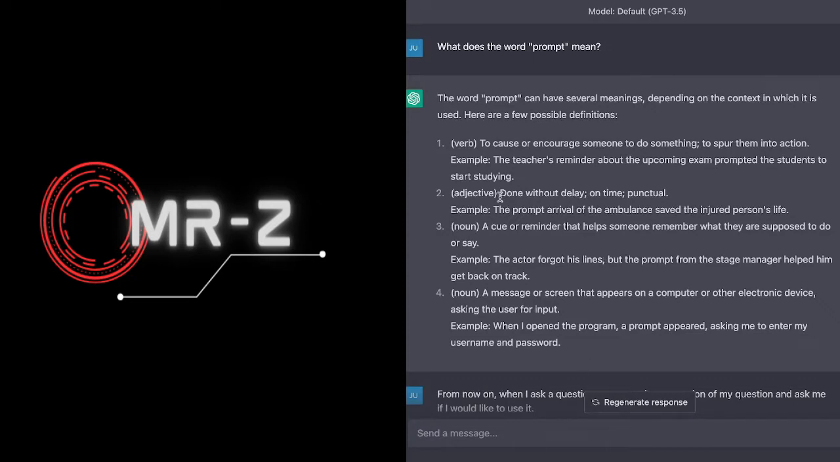So I started off here by just asking ChatGPT, what does the word prompt mean? And it comes up with some really helpful information for us to use when we're talking about prompts. One, it says it's a verb. To cause or encourage someone to do something, to spur them to action. Example: the teacher's reminder about the upcoming exam prompted the students to start studying. So part of what a prompt is, is a call to action to the large language model. It is something that is getting the large language model to start generating output for us. Basically to start generating words that will form the basis of our output.